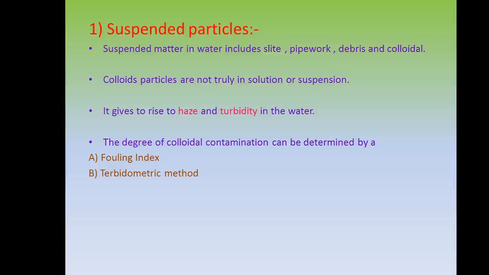Suspended matter in the water includes silt, pipework debris and colloids. Colloidal particles are not in true solution or suspension. They give rise to turbidity in the water. The degree of colloidal contamination can be determined by the fouling index or turbidometric method.